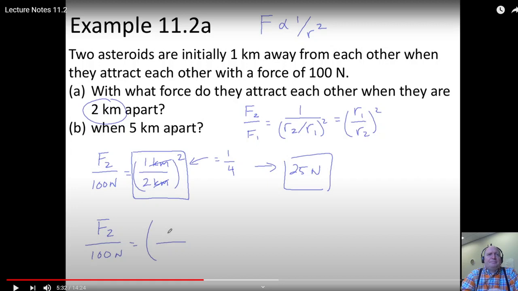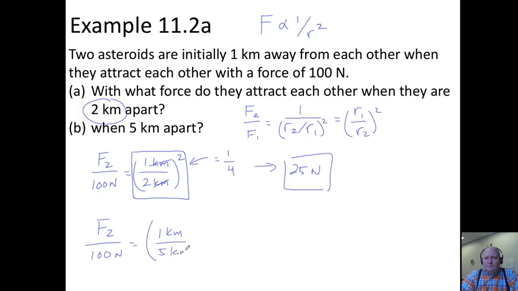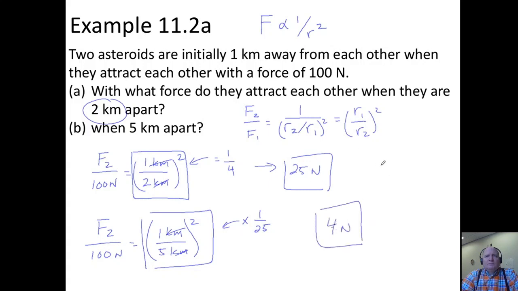The original distance, 1 kilometer, over 5 kilometers squared. Inside here we have 1/5 squared, which is 1/25th. And 1/25th of 100 is 4 newtons. So you should really take a second to appreciate this: if we were to graph the force versus the distance, we would end up getting not just a regular inverse curve, it would drop off much more rapidly.